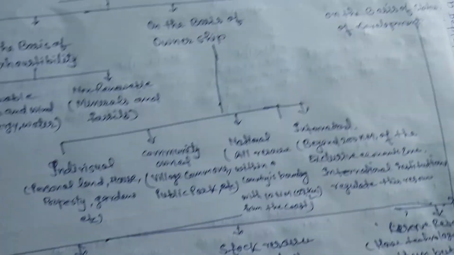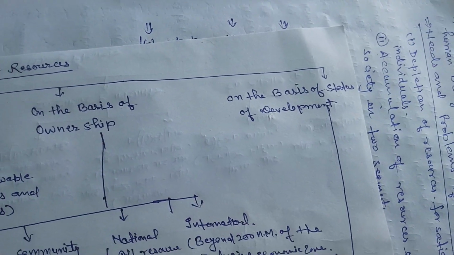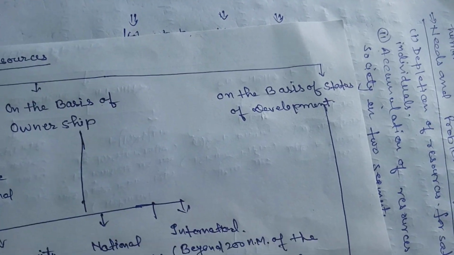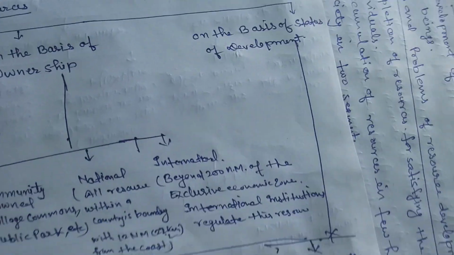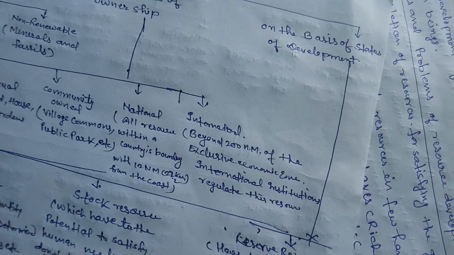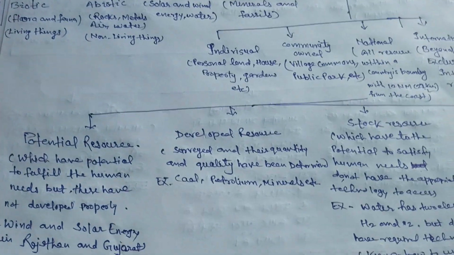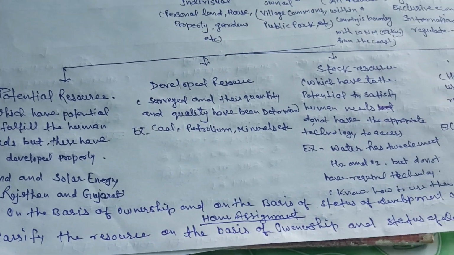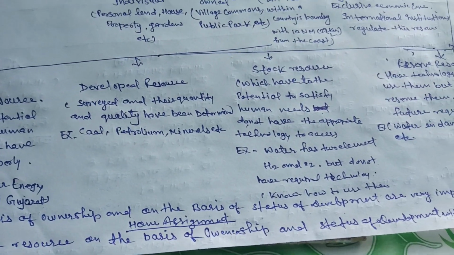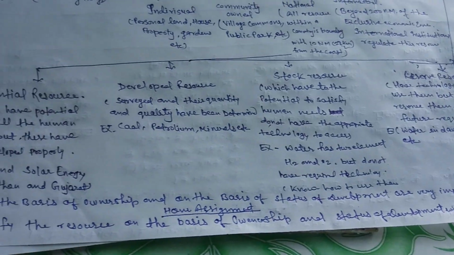And the last basis of classification of resources is on the basis of status of development. On the basis of status of development, there are four types of resources. First are potential resources. Second are developed resources. Third are stock resources, and fourth are reserve resources.